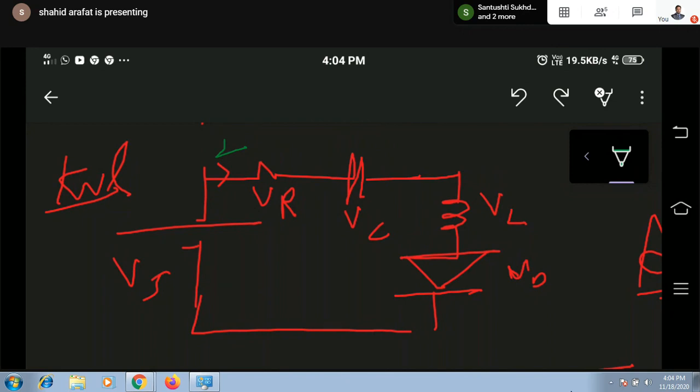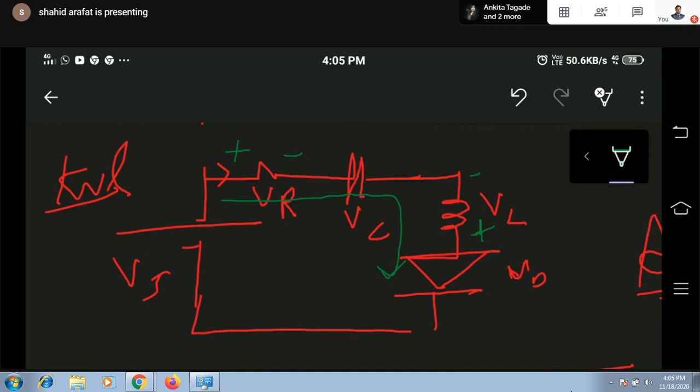But if you are considering polarity first, suppose the polarity of this element is this one, and second is this one, then you cannot consider the same direction of current for the whole network, because for every passive element the entering side should be positive.